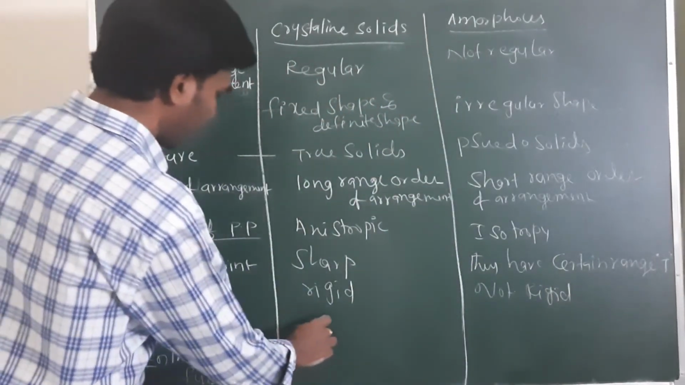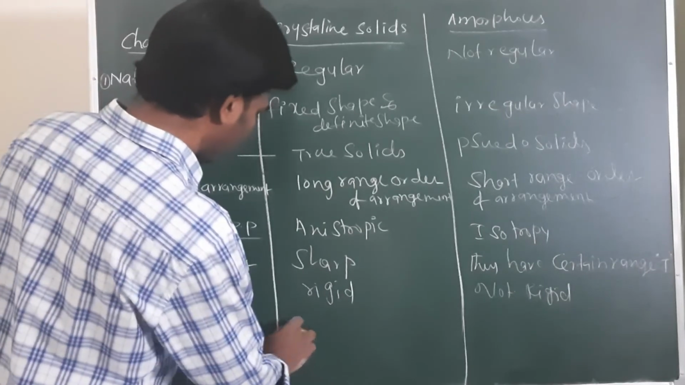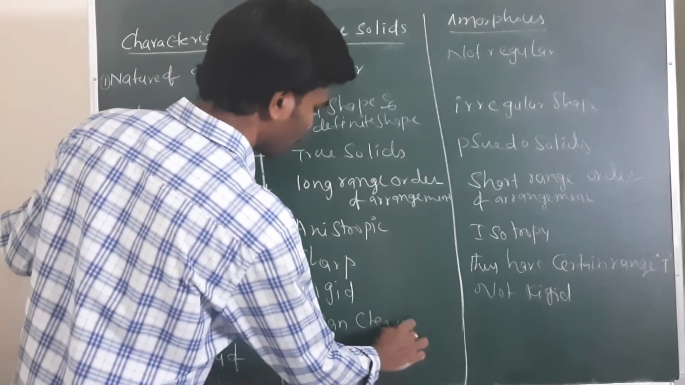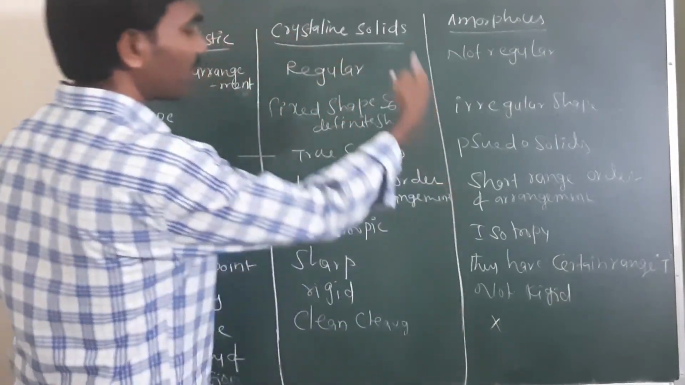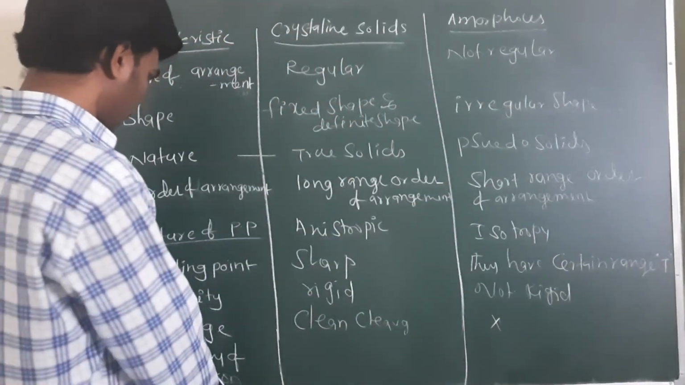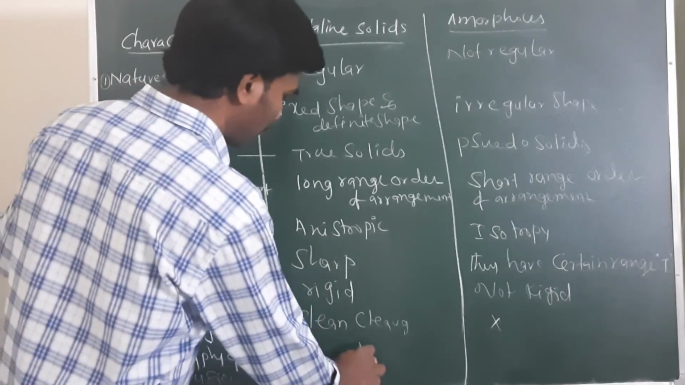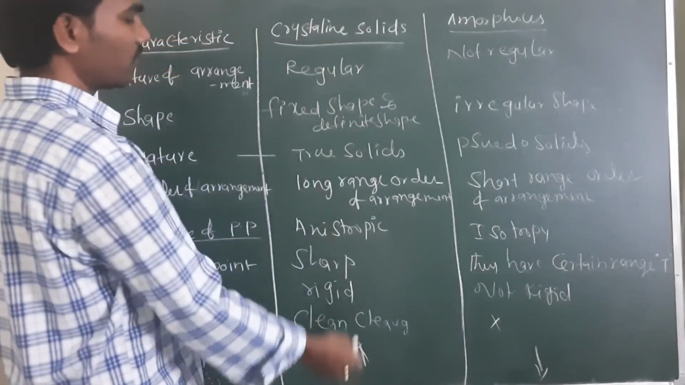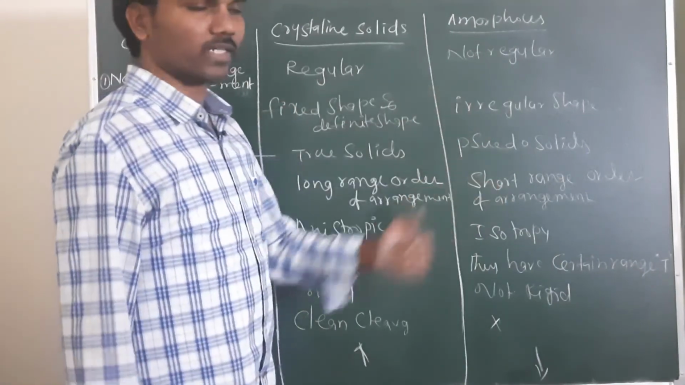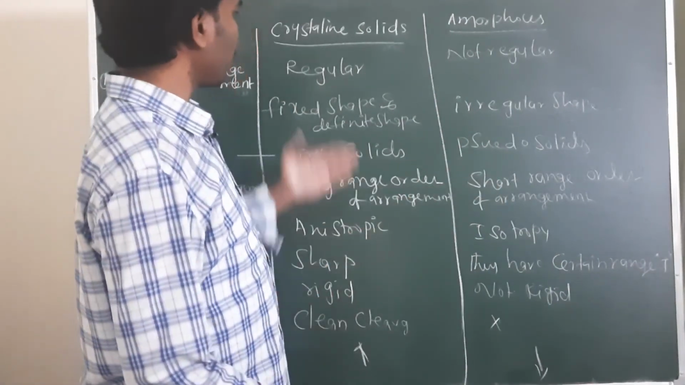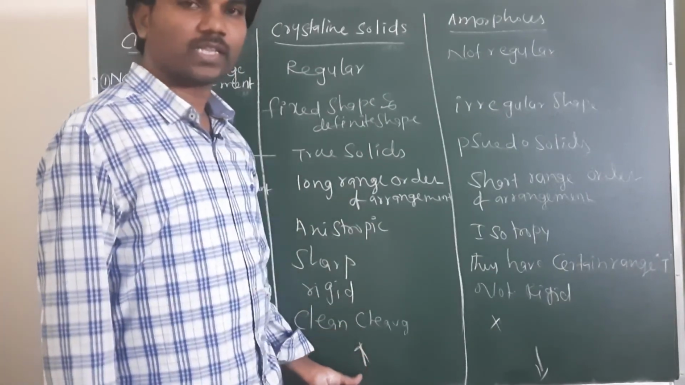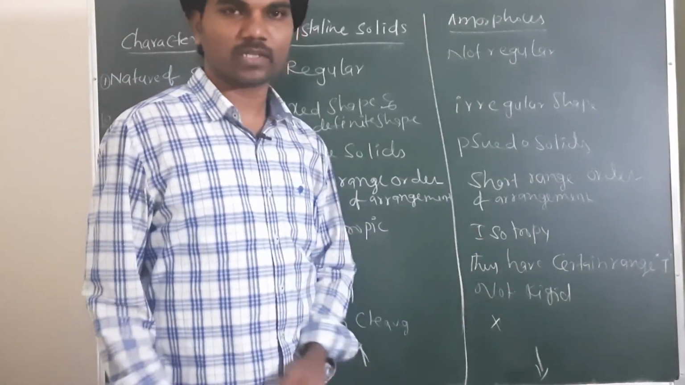Cleavage: we can cleave crystalline solids. They undergo clean cleavage when you cut. In the case of amorphous solids, clean cleavage is not possible. Fusion enthalpy will be more here and less here. Why? Because here strong attraction forces will be there, and here weak attraction forces will be there. So that's why here fusion enthalpy will be more. These crystalline solids will have definite enthalpy values, and amorphous solids will not have definite enthalpy values.